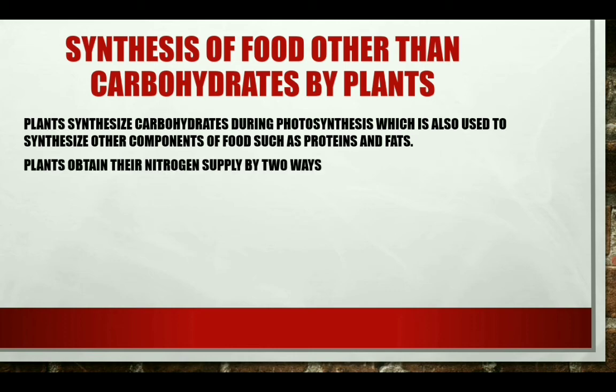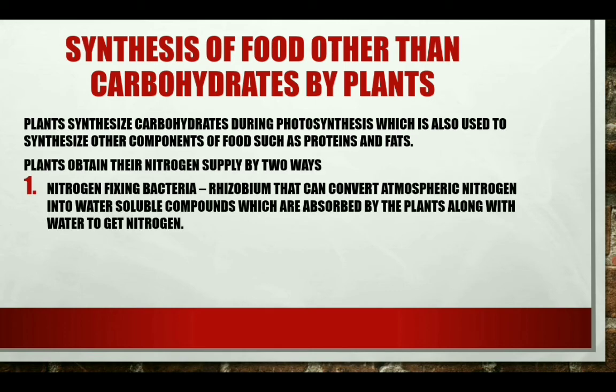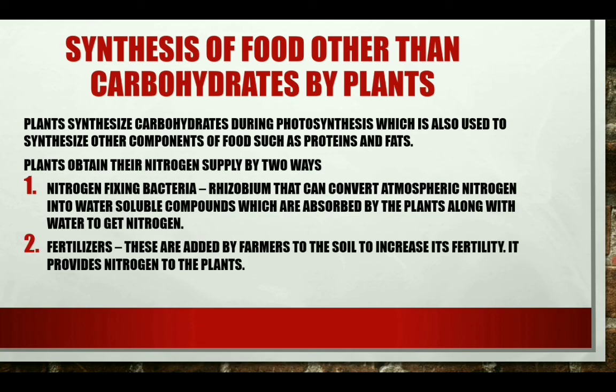For this we have two ways. First, the nitrogen fixing bacteria. These are the Rhizobium bacteria present in the root nodules of some leguminous plants, which fix the atmospheric nitrogen into water soluble compounds, which are later absorbed by the plants along with water. Another method is fertilizers.